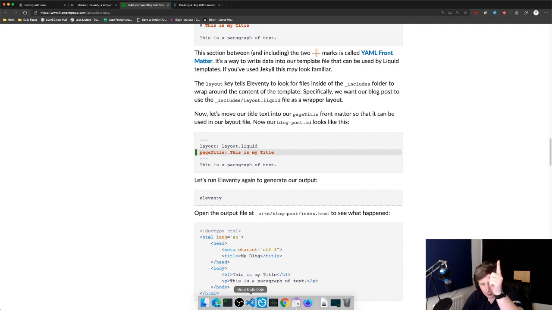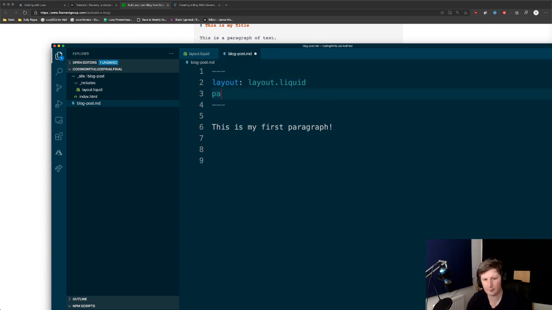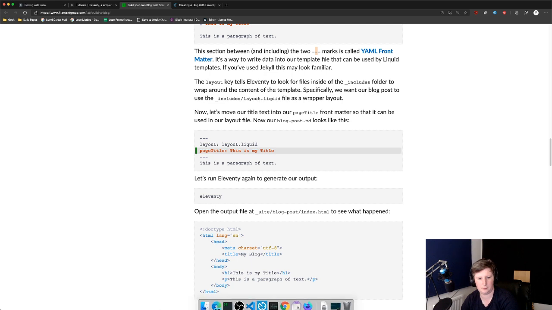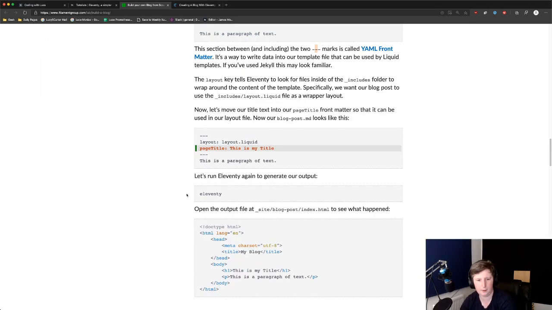So, right, let's write some code again. I'm getting distracted. So it's saying move the page title. So in our blog post, we're going to move this into here. So we're going to say page title is coding. Is it going to be in brackets? Not brackets, quotes. So page title is going to be welcome to coding with Luce. Technically, I'm coding with Luce, you're not with me, but you know what I mean. Close enough. So if we save that now, done that.